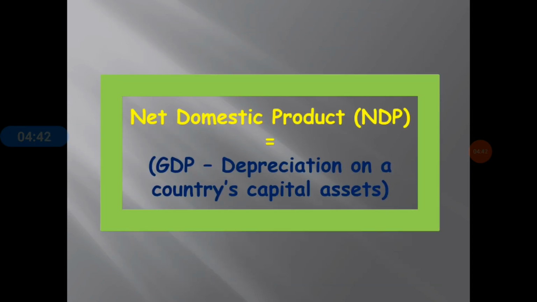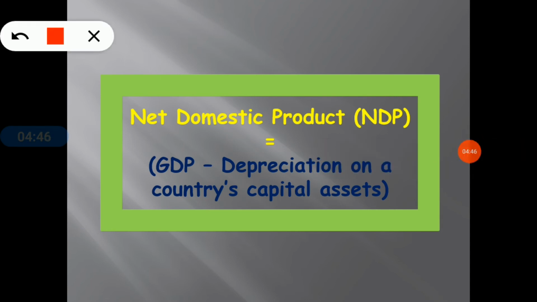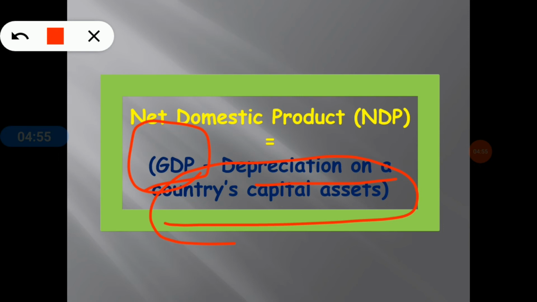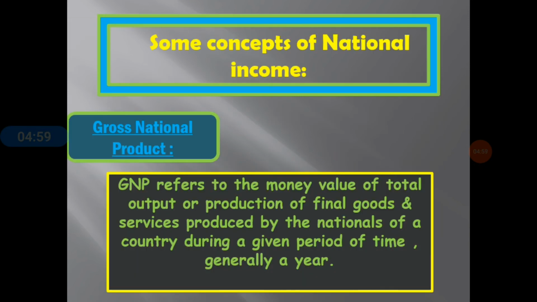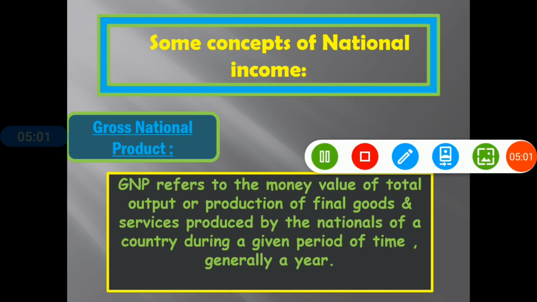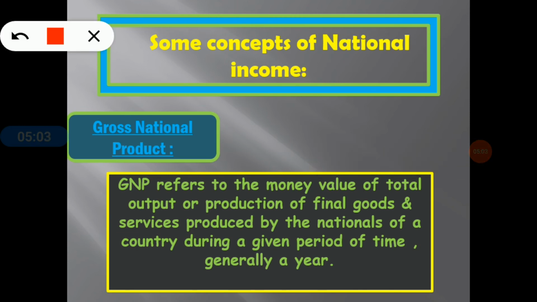Here we can see the formula of the net domestic product, that is total GDP of the country minus depreciation on a country's capital assets only. Now move on to the next definition, that is gross national product, the full form of GNP.